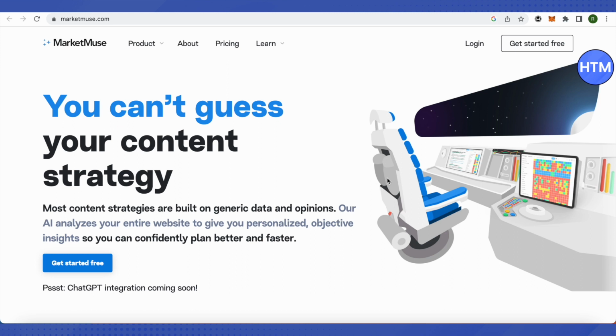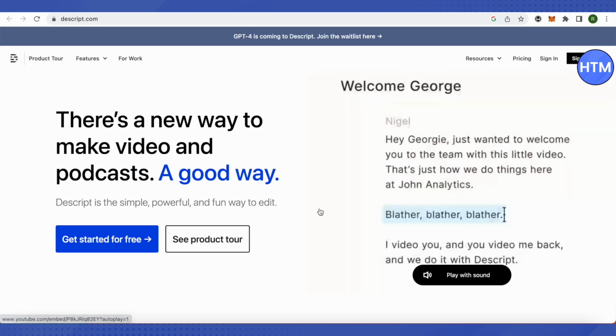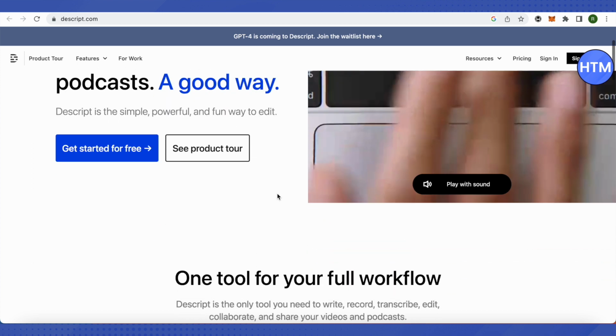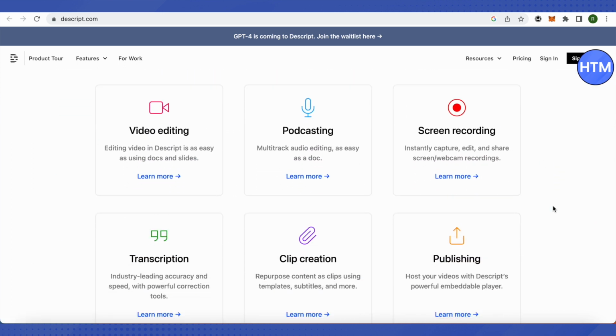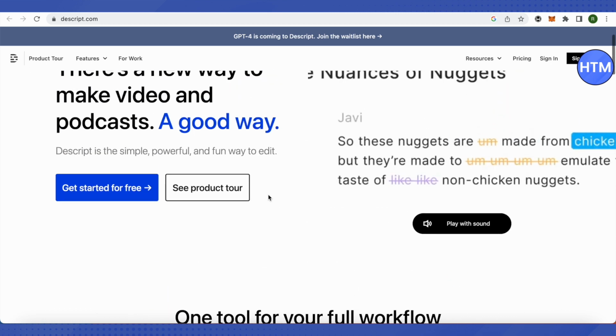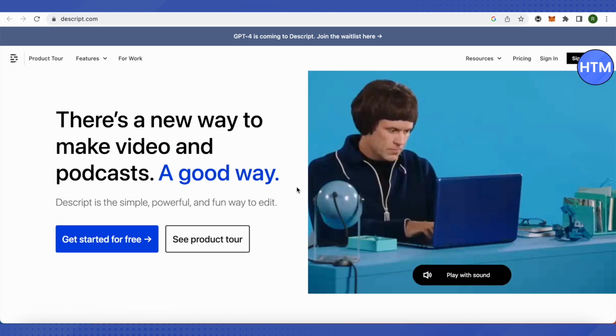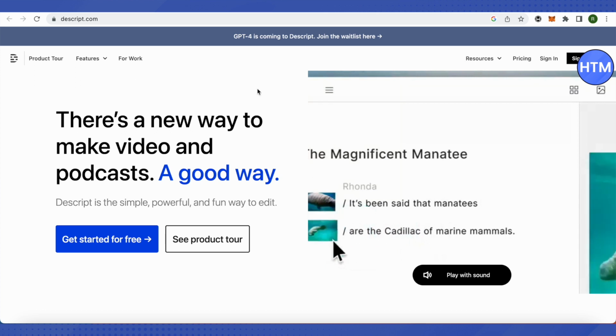And the next tool and the last one is Descript. It basically helps you with almost every single thing out there. It can be video editing, podcast, screen recording, transcription, and many others. So this one is quite a good tool, and GPT-4 is also coming to it.